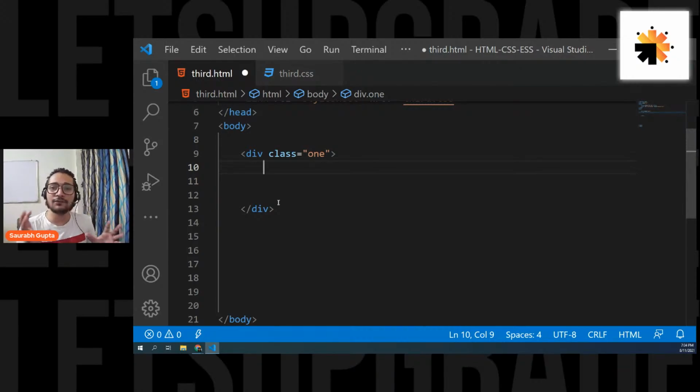People find positions really complex. So I'll explain flex boxing and I'll also explain positions. Both are really important things in CSS.